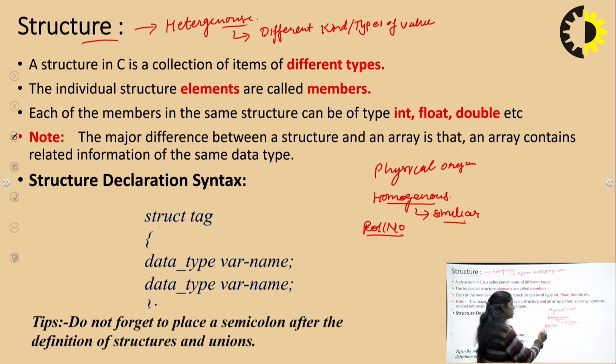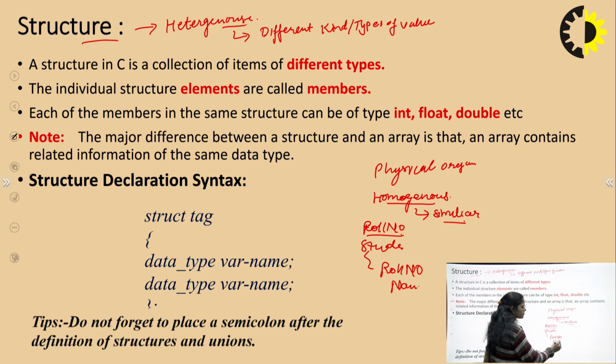A student has information like roll number, name, address, and marks. These definitely have different types, because roll number should be an integer type, name should be a character type, address also a character type, and marks may be a float type.